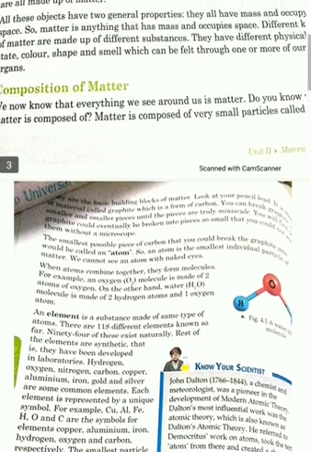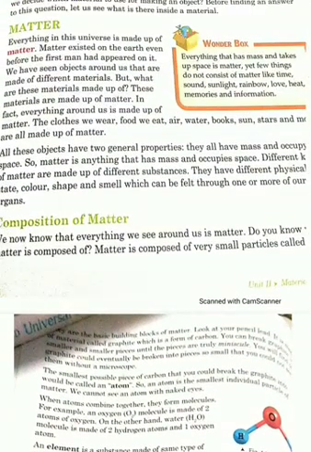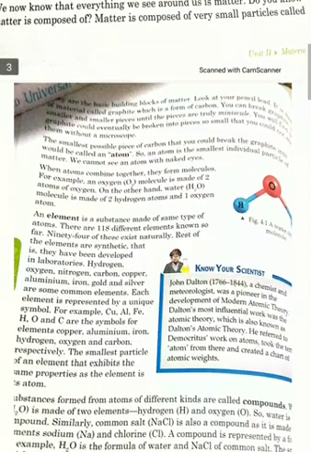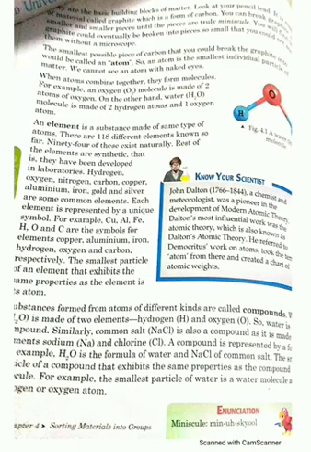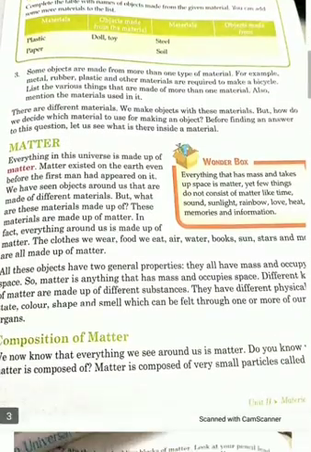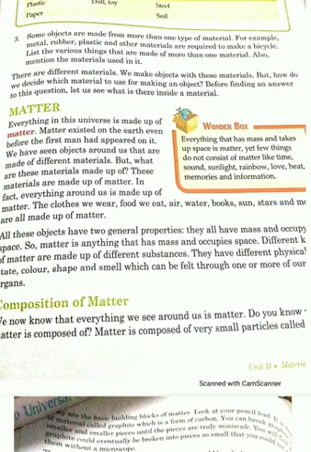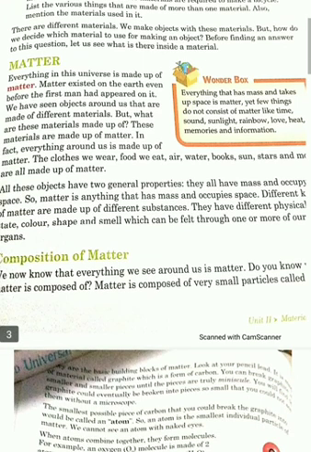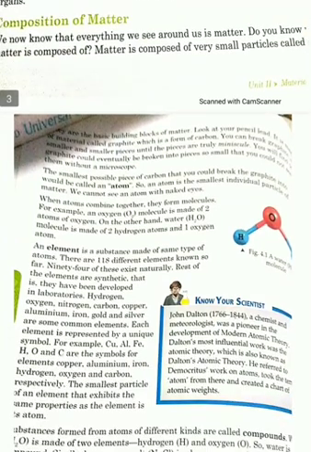So up to now you have got what matter is and what the composition of matter is. And in our next lecture we are going to see how the water molecules are distributed and how an element is formed. So I think up to now you have understood the properties of matter and the composition of matter we were doing. And in the next lecture we will talk about element, compound and different types of compounds.